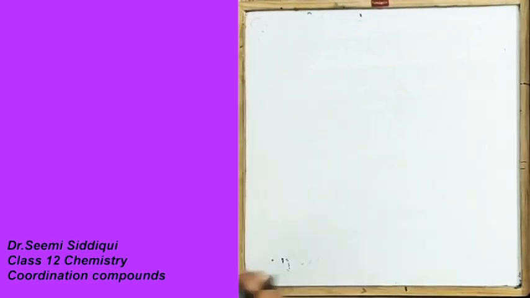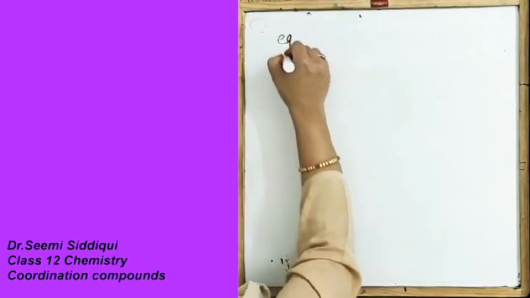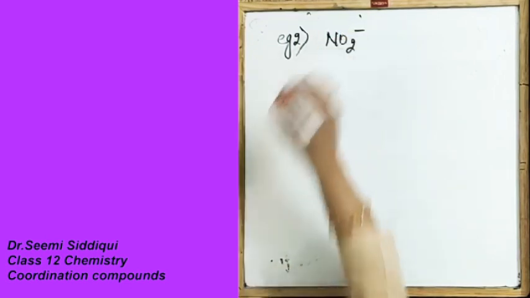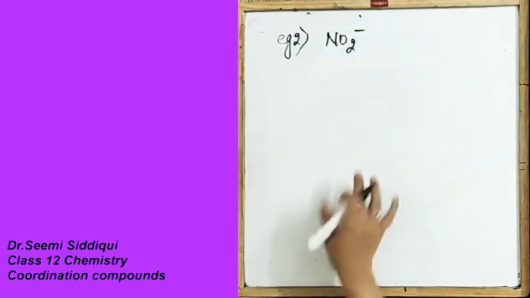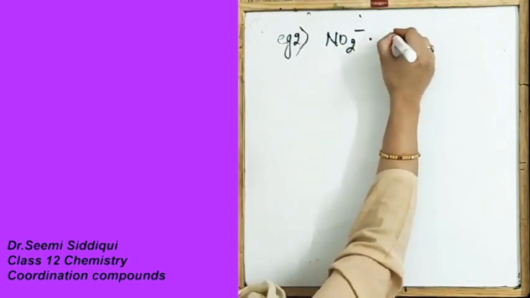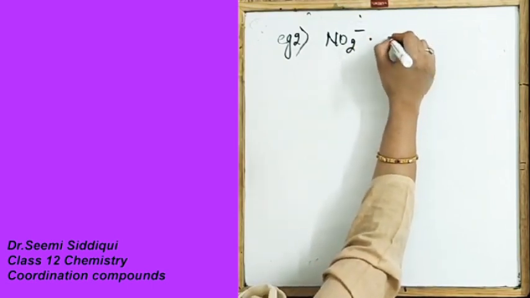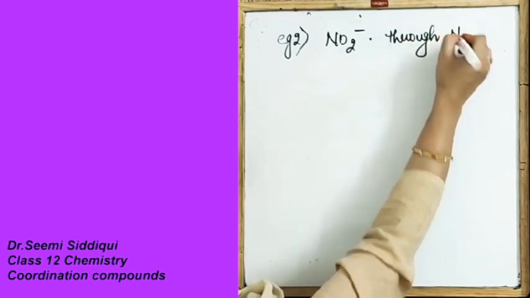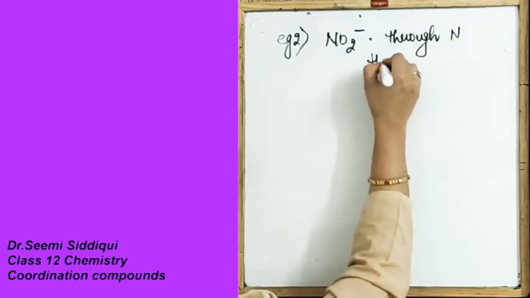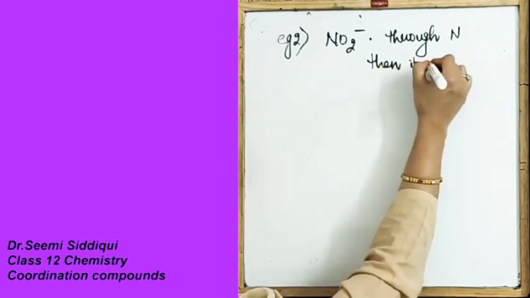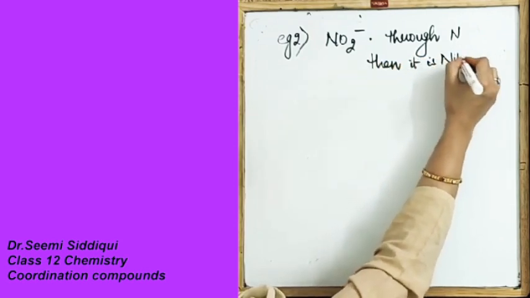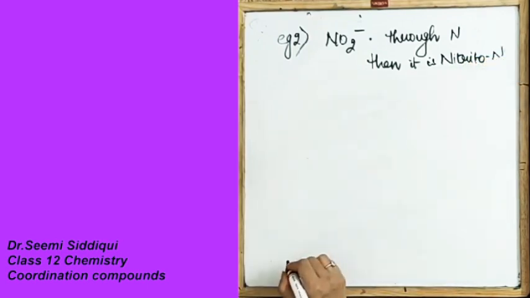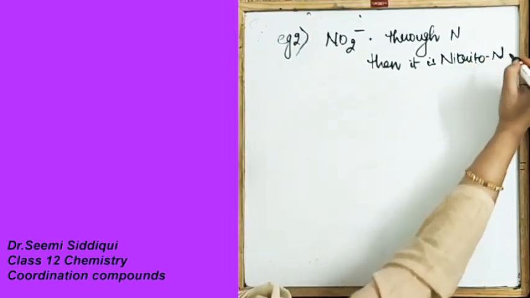Another example, example number 2 in this ambidentate category, is NO2 minus. If the bonding takes place through nitrogen, then it is called nitrito-N.